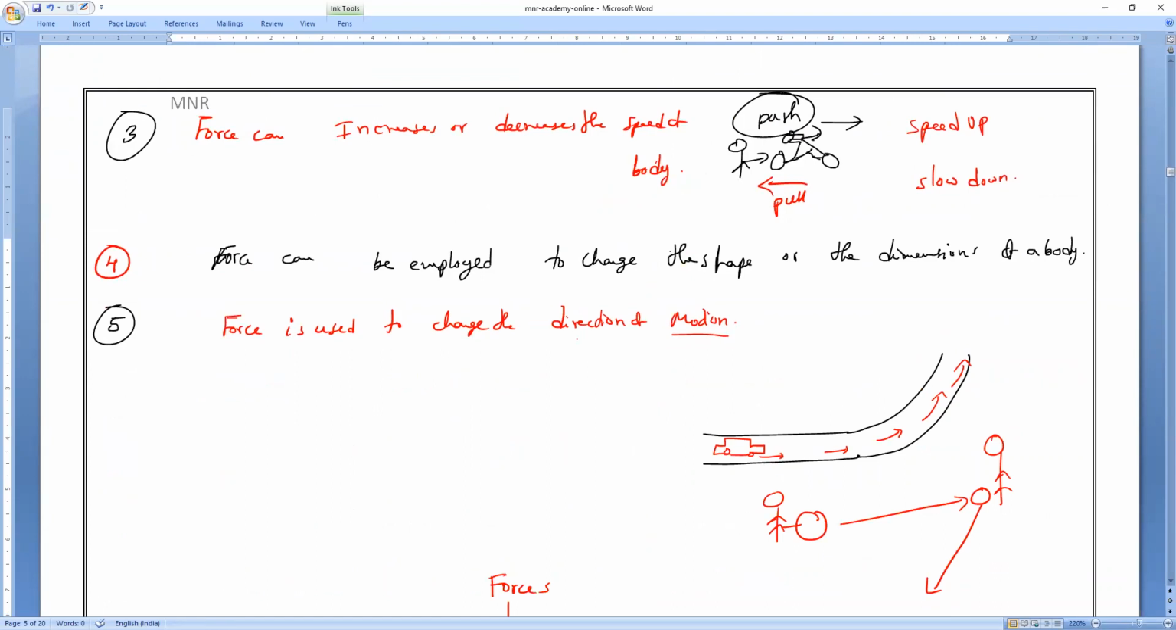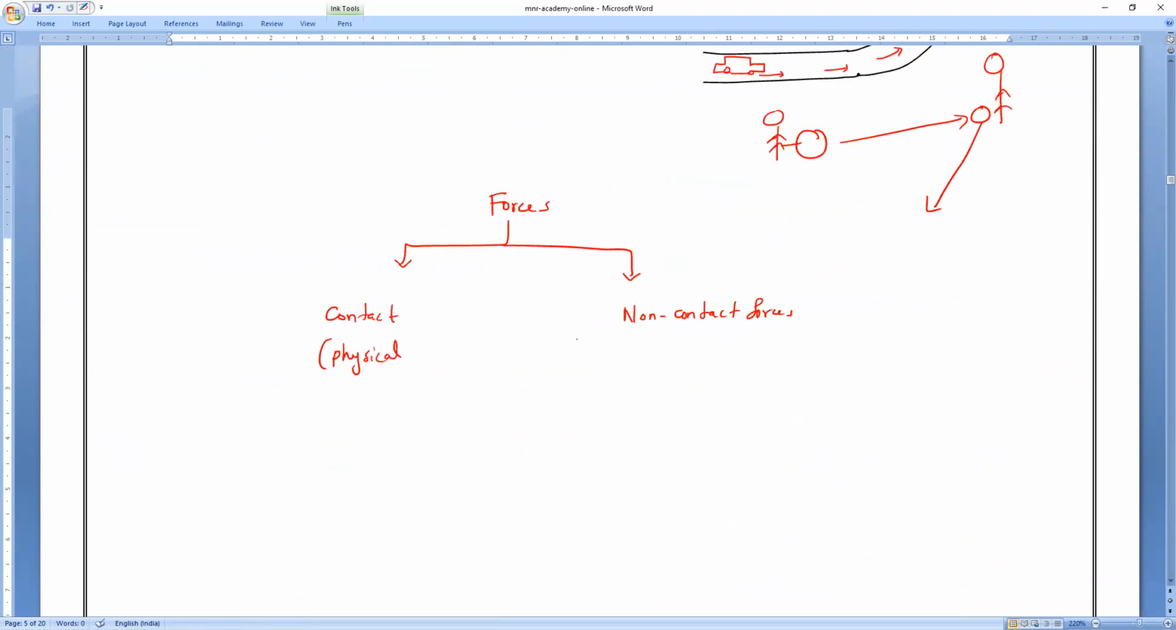Clear? Yes. So forces are of 2 types: contact forces and non-contact forces. Contact forces mean there must be physical contact with the body. That is what we call contact forces. What are examples of contact forces? Muscular force, yes, very good, and frictional force.